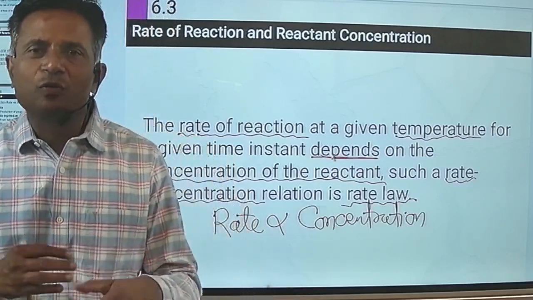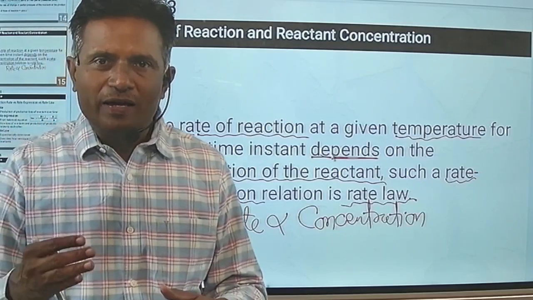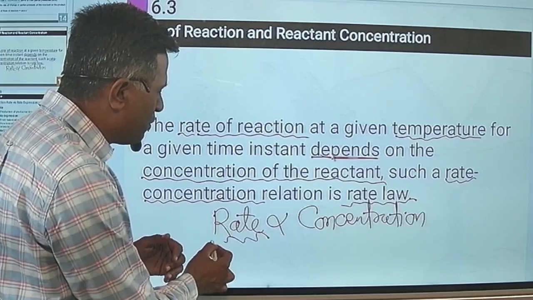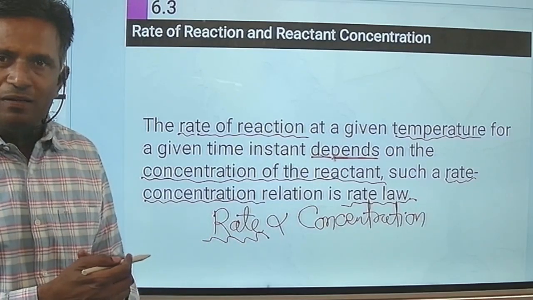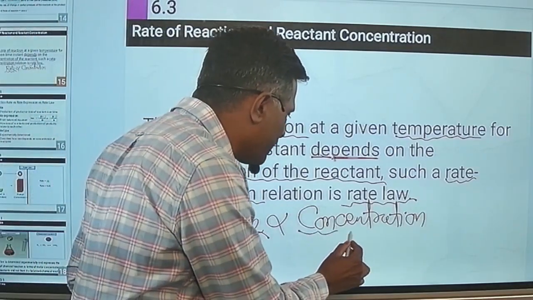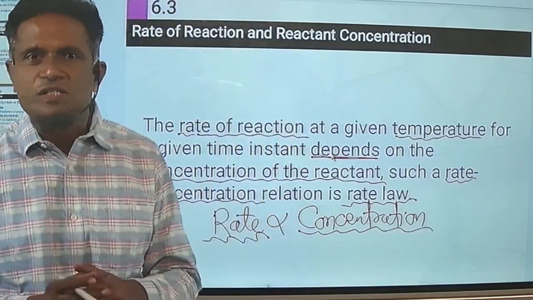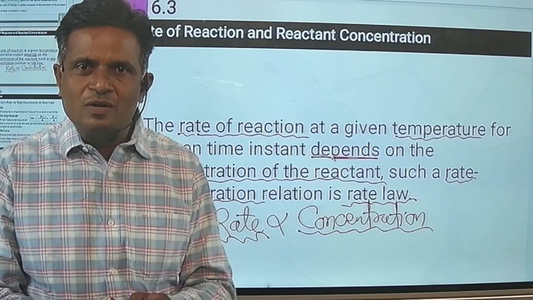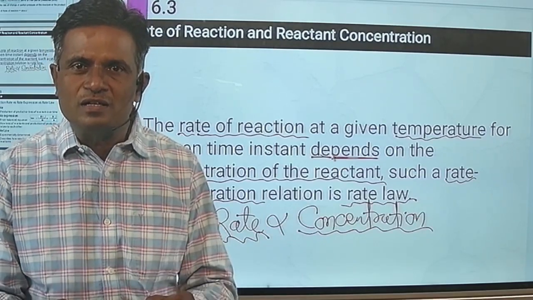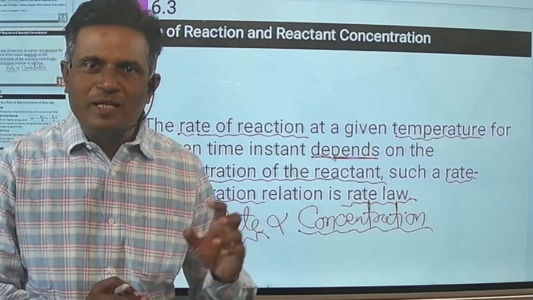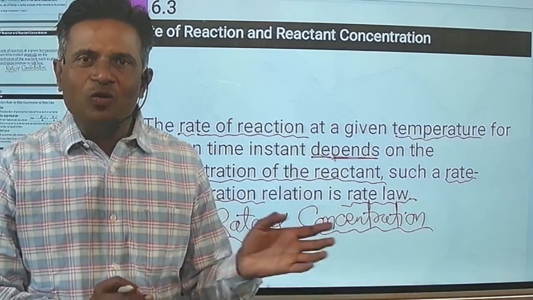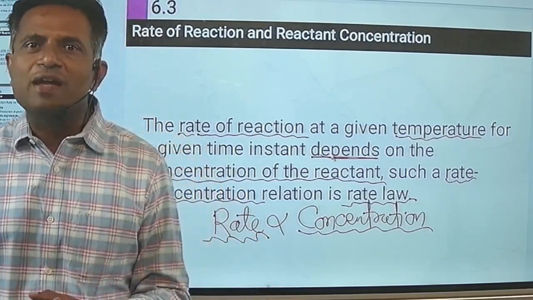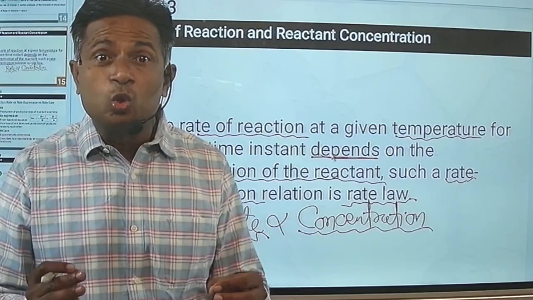That means whenever you write the rate law expression, on the left hand side you have the rate of chemical reaction, and on the right hand side you have the concentrations of reactants. But remember, only those concentration terms on which the rate of reaction depends are permitted on the right side, and that's why the rate law is also called the true rate law.